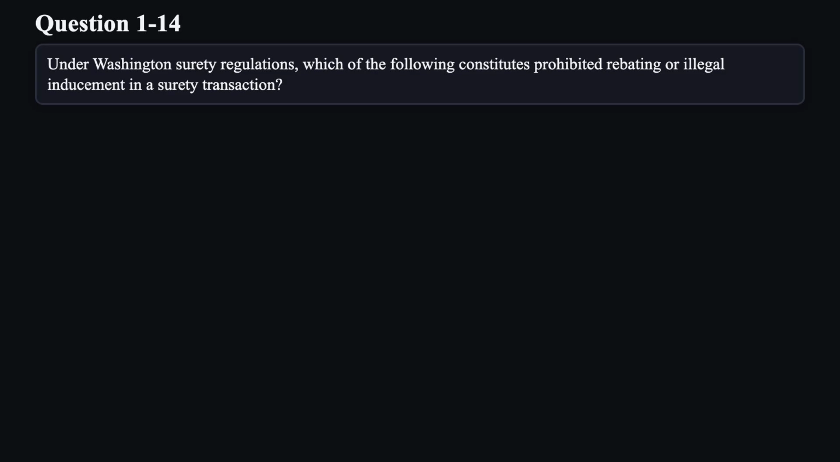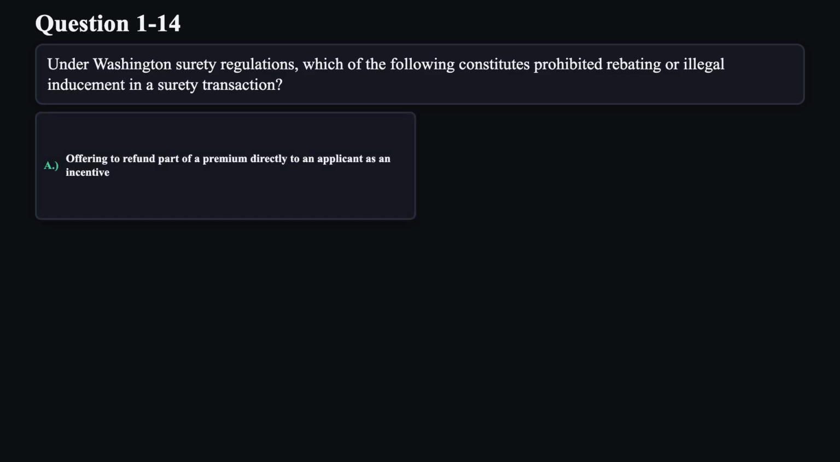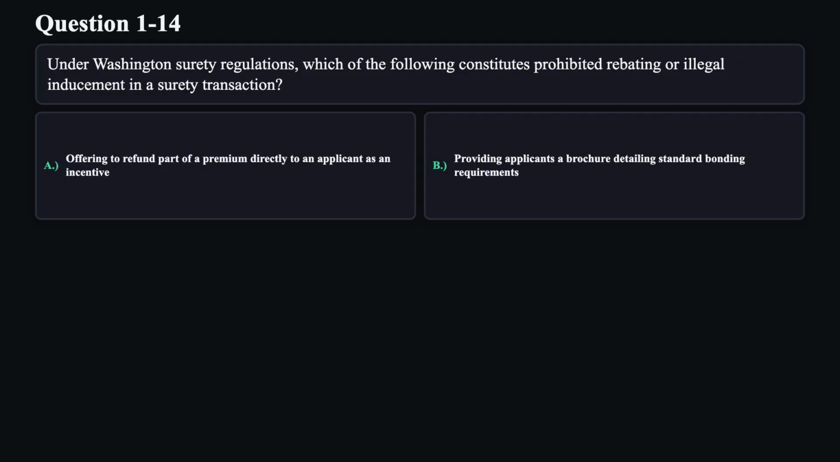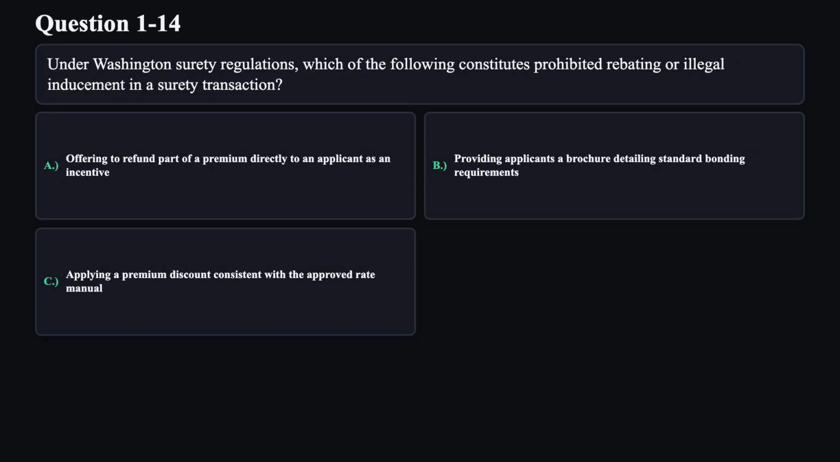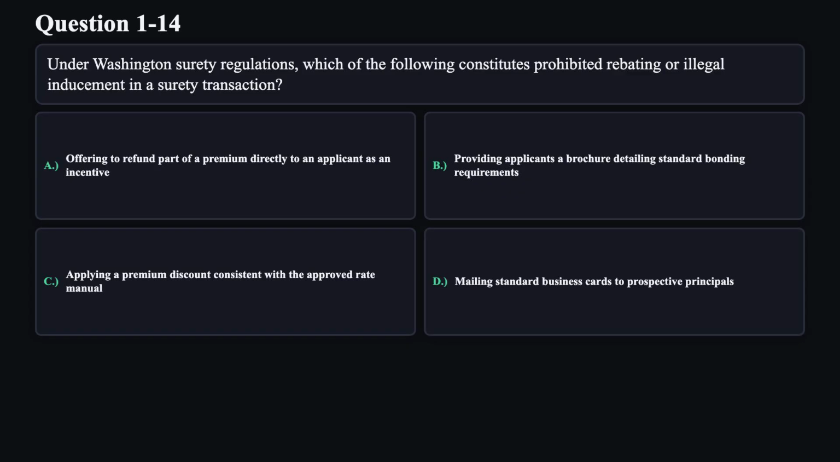Question 14. Under Washington surety regulations, which of the following constitutes prohibited rebating or illegal inducement in a surety transaction? A. Offering to refund part of a premium directly to an applicant as an incentive. B. Providing applicants a brochure detailing standard bonding requirements. C. Applying a premium discount consistent with the approved rate manual. D. Mailing standard business cards to prospective principals.